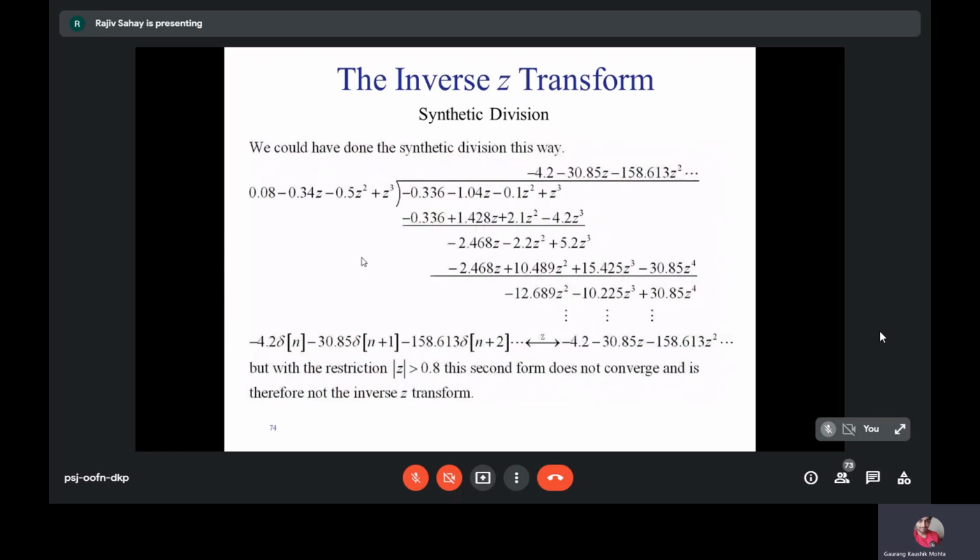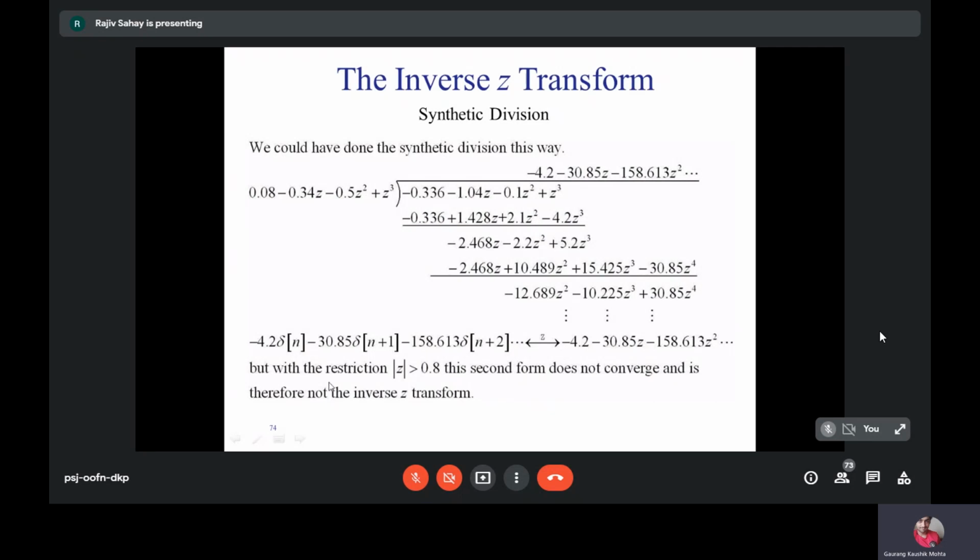So we could have done the synthetic division in this way also. We have flipped both the numerator and the denominator, and you are again trying to divide. So you try to eliminate term by term, and you reach this expression. If you reach this expression, you can directly use the lookup table and calculate the inverse transform. So that will come out something like this.